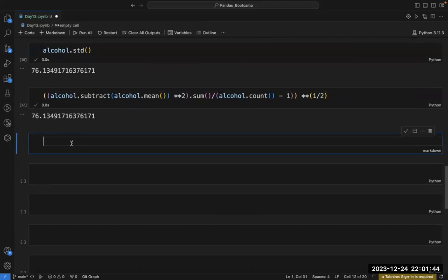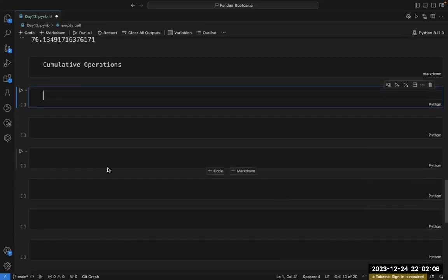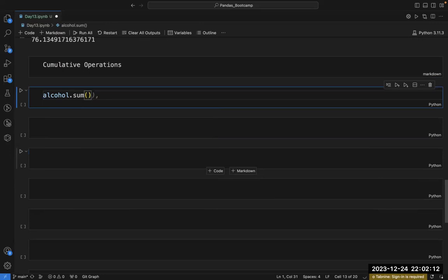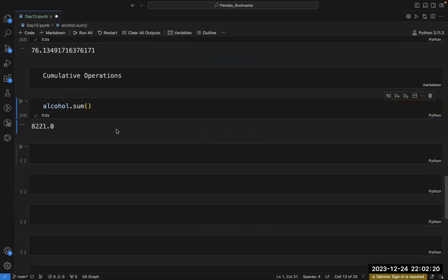Now there is something called cumulative operations. Let me write cumulative operations. Fine. So what is this cumulative operation? We already understood sum. If I write alcohol.sum, what will I get? I will get the sum of all the values. This we know. Now what is this cumulative?